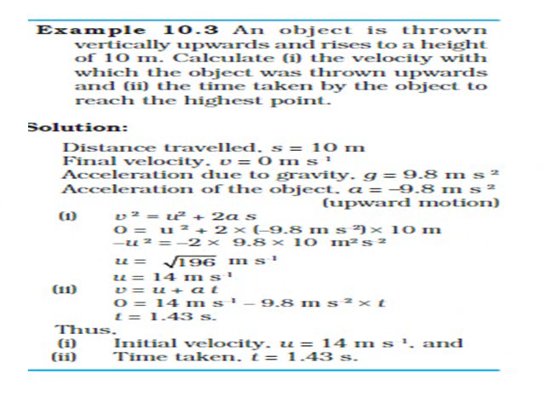This is another example which is taken from your book, example 10.3. An object is thrown vertically upward and rises to a height of 10 meters. So the distance traveled by the body here is 10 meters. Calculate the velocity with which the object was thrown upward and the time taken for the object to reach the height. So you are asked to calculate first the velocity used for throwing upward and the time taken for it. Now analyze the problem and what is being given here.